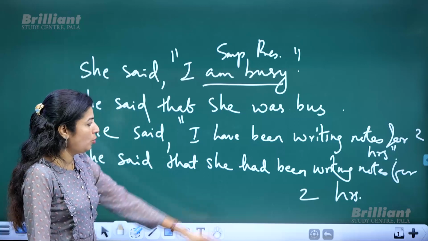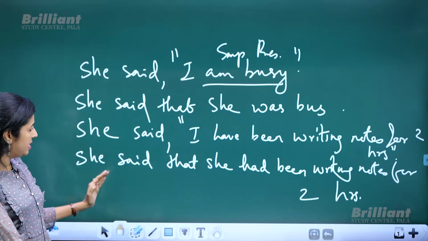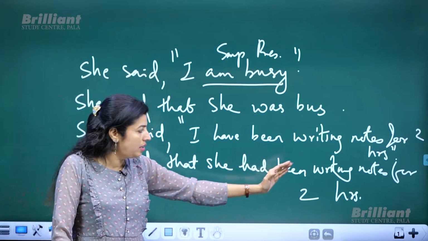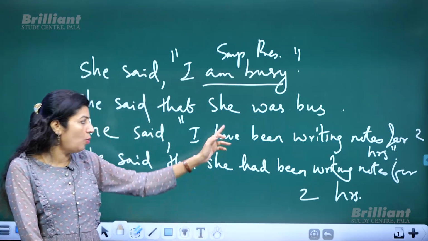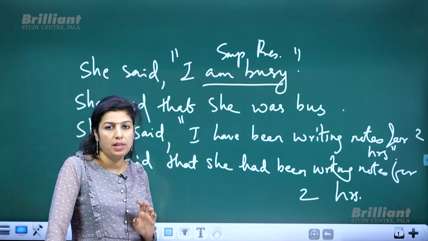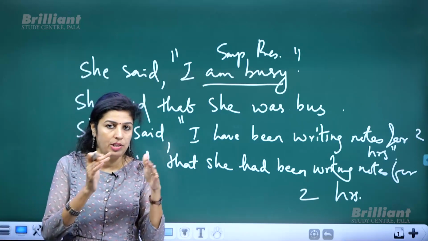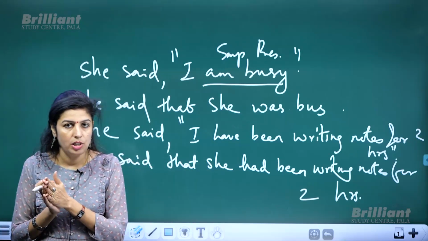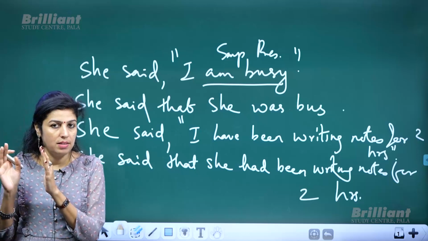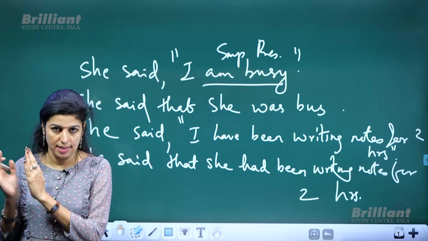Alright, so those commas are there for direct speech, not for indirect. Okay, so she said that she had been writing notes for 2 hours. So whatever was in present perfect continuous should be changed to past perfect continuous. So once again, what was the first rule that we have seen right now? When you change direct to indirect speech, all present tenses should be changed to corresponding past tenses.